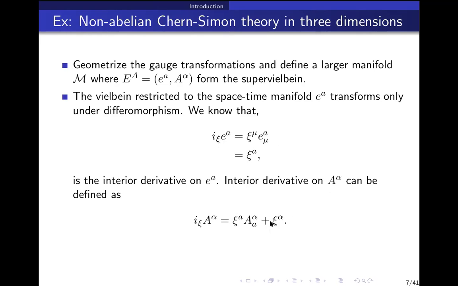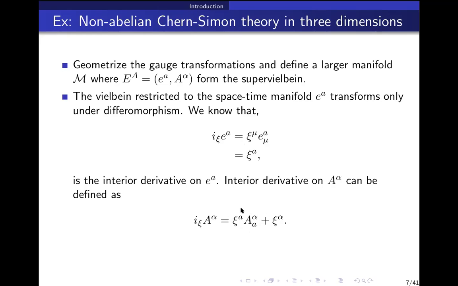And the second term, xi alpha, is a natural generalization of this, because Veblen was the gauge field corresponding to space-time transformations, and its interior derivative is given by xi a. We will define the interior derivative of A alpha as xi alpha plus this.